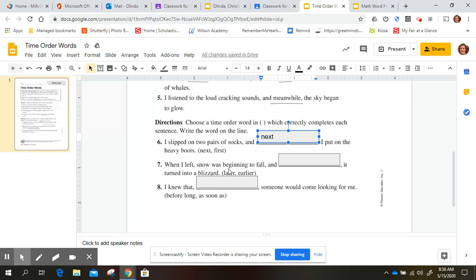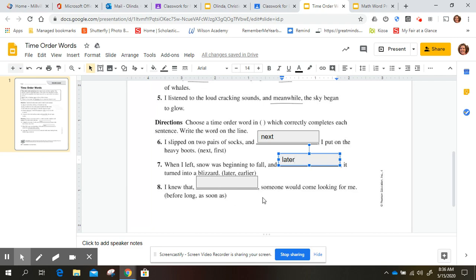Number 7, when I left, snow was beginning to fall, and it turned into a blizzard. When I left, snow was beginning to fall, and later it turned into a blizzard. When I left, snow began to fall, and earlier it turned into a blizzard. Well, it would have to be later because if you're already leaving, it can't happen before you left.